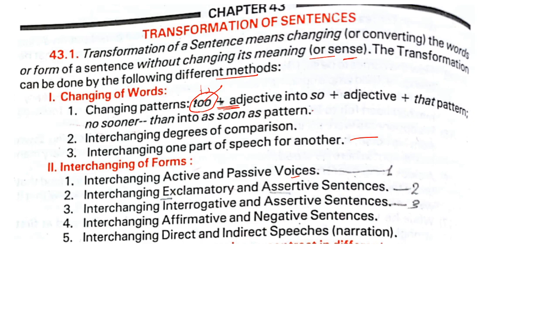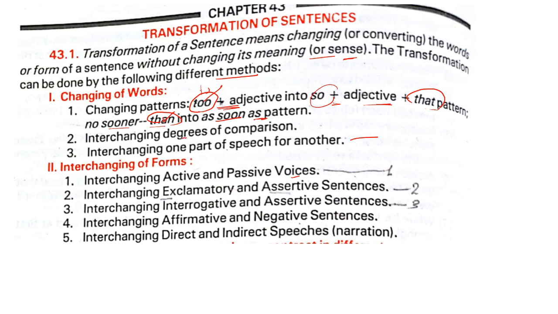To means also. To plus adjective changes into so plus adjective plus that pattern. That's what they want to say. And no sooner than. You will remember that it is THAN than, not then. No sooner than to as soon as. This will be the first pattern.